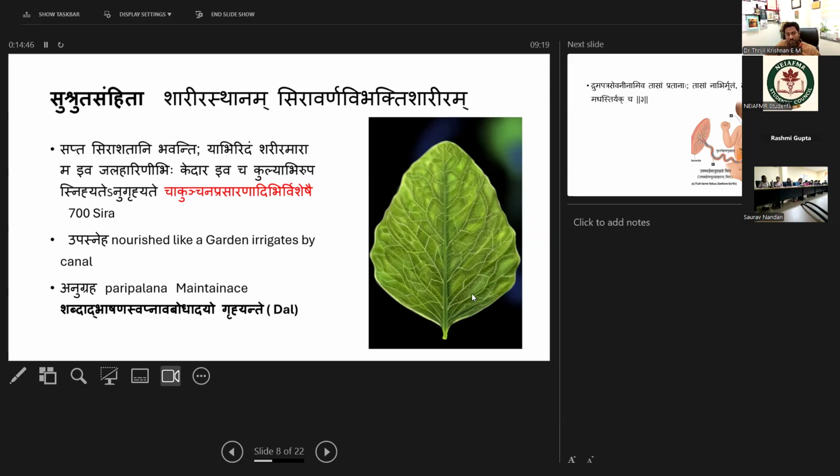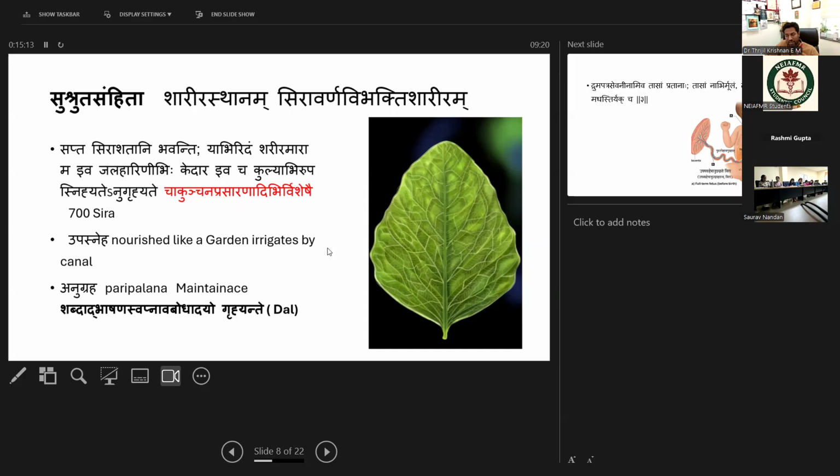Same as he says about a paddy field, how water nourishes the paddy field one by one, the veins nourish the body. This Sira is nourishing the body. How is it nourishing? Like a garden irrigated by a canal.